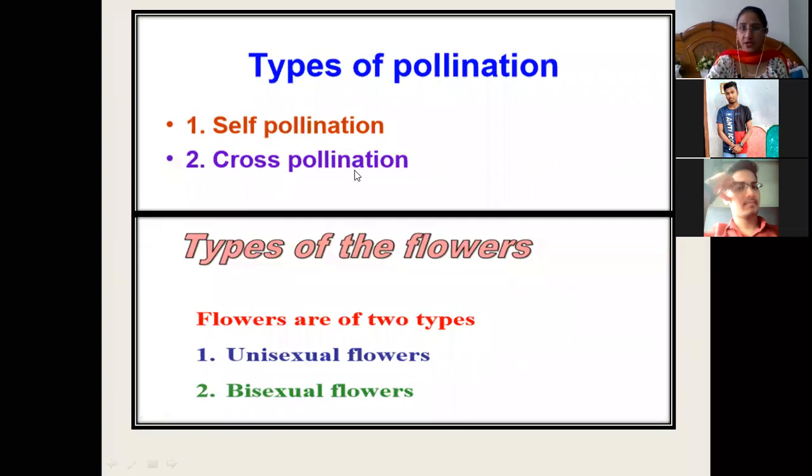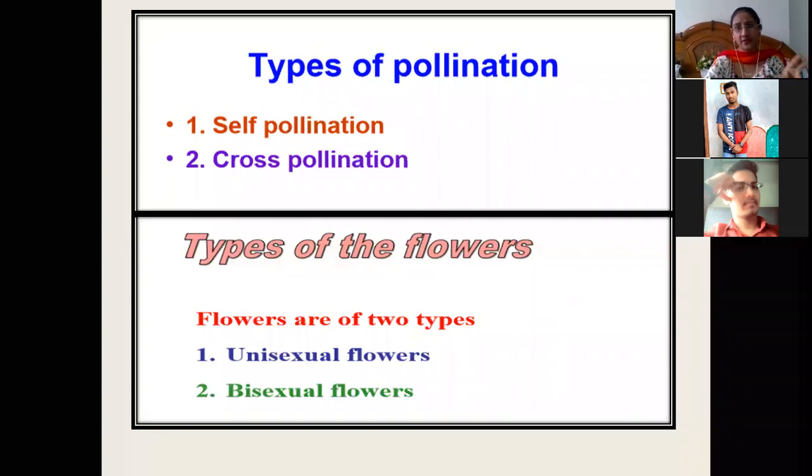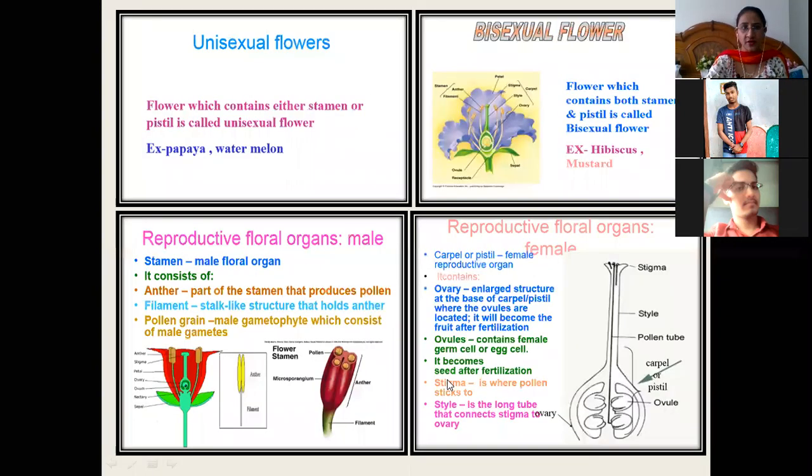Self-pollination and cross-pollination. And types of flower: if we see, there are two types of flowers, that is unisexual flowers and bisexual flowers. Unisexual flowers are those which have either the stamens or the pistils present on the flower. They will have either pistil or stamens. And bisexual flowers will have both male and female parts, that is the pistils and the stamens, present on the same flower. That is called bisexual flowers.